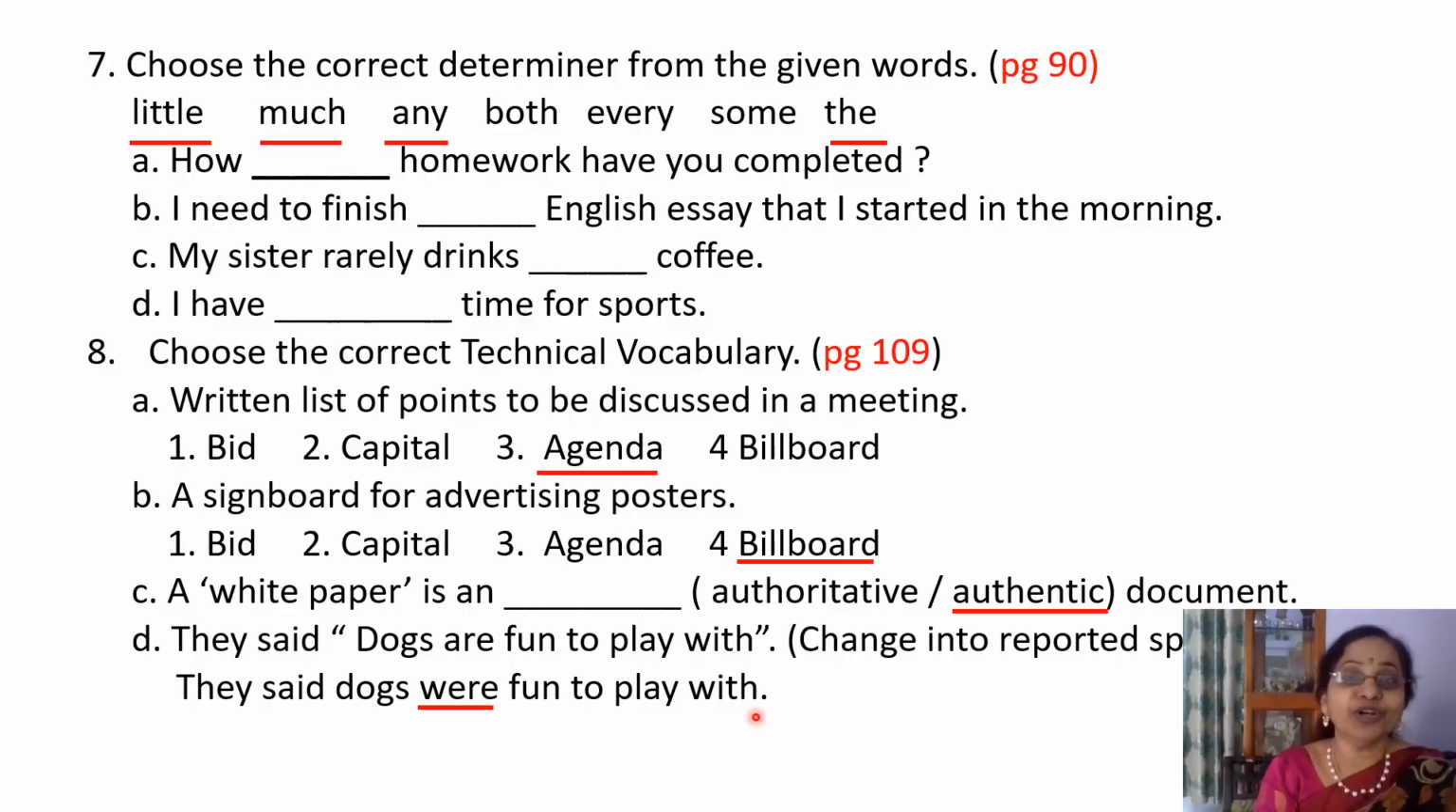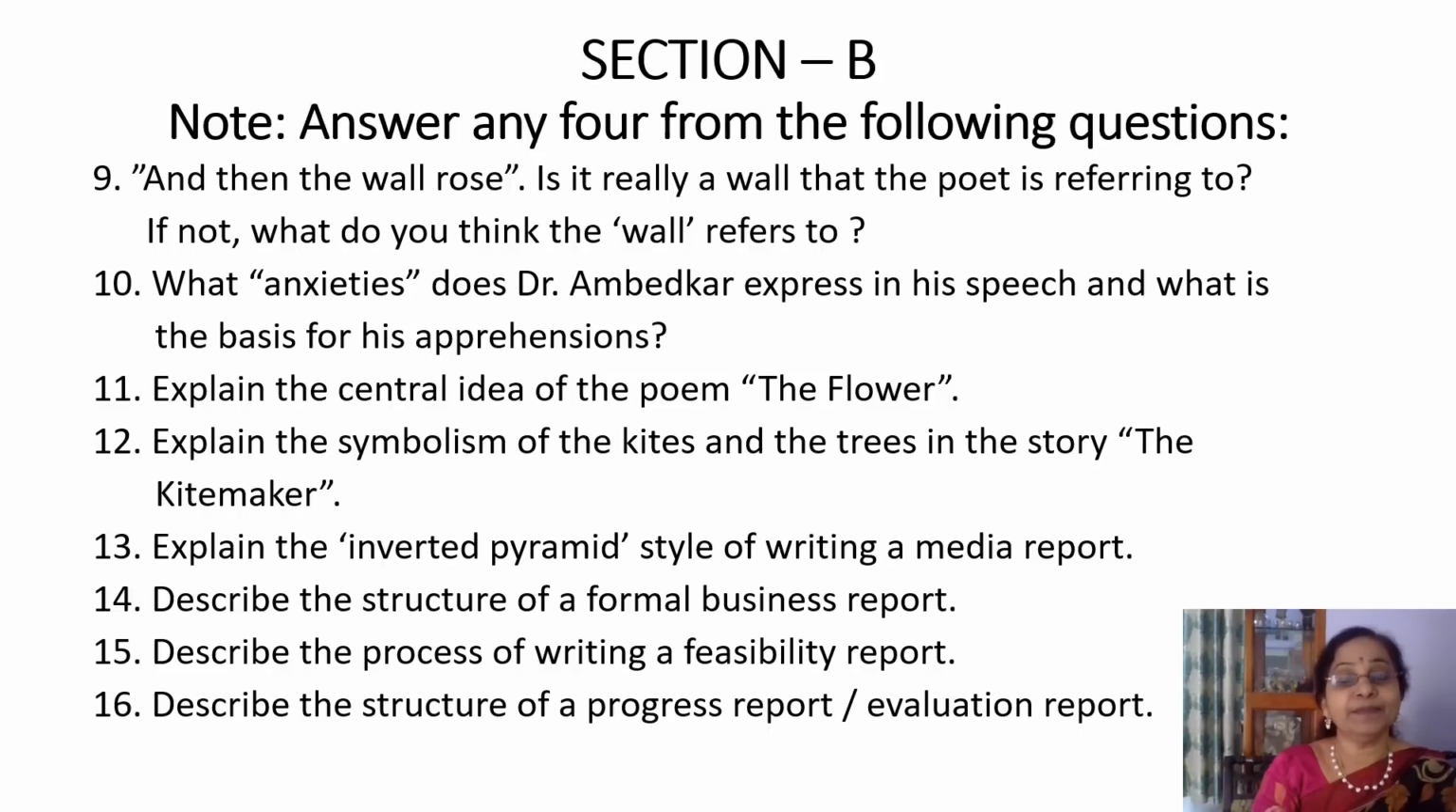Now let's move on to section C. Section B, the subjective type of questions for 16 marks. Answer any four from the following questions. 9. And then the wall rose. Is it really a wall that the poet is referring to? If not, what do you think the wall refers to? Remember, this question is from the first poem from Unit 5.